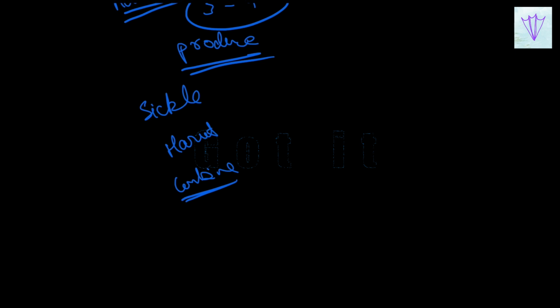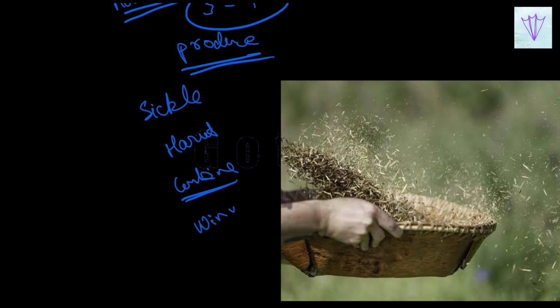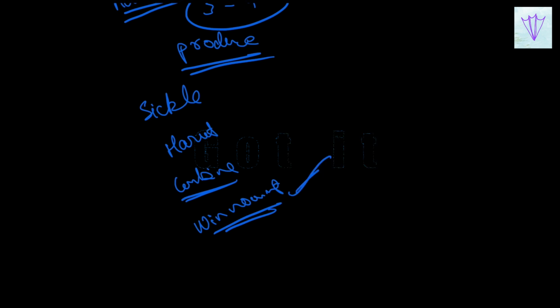The next method used is winnowing. Farmers with small holdings of land separate grain and chaff by using wind. This process is called winnowing. The chaff, being lighter, is blown a little far away by the wind, and the grain, being heavier, falls straight to the ground.